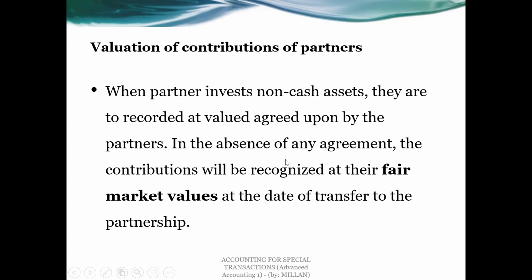But in the absence of any agreement, the contribution will be recognized at their fair market value at the date of the transfer to the partnership. Again, for non-cash asset contribution, you will record it first based on the agreement. In the absence of any agreement, you will recognize the non-cash asset contribution based on their fair market value.